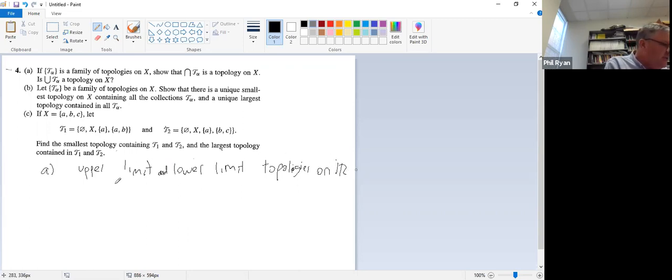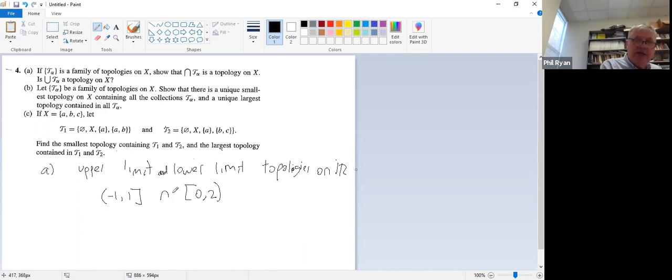Right? So, for example, this guy is going to be in the lower limit topology. It's open in that. This guy is in the upper limit topology.